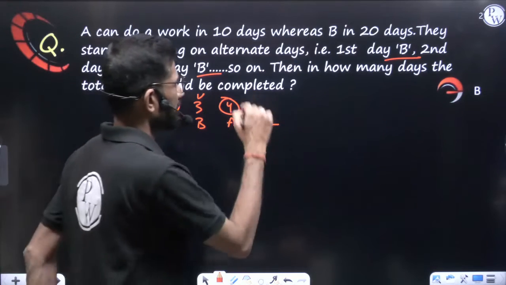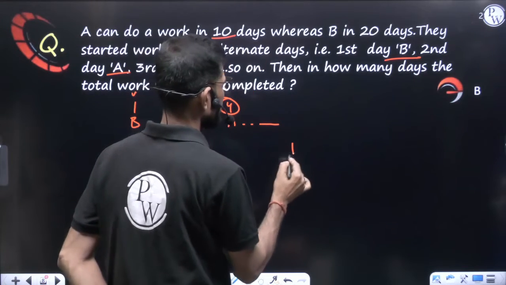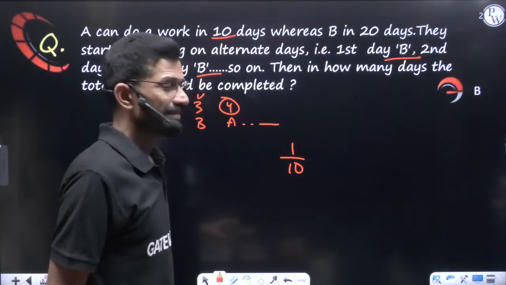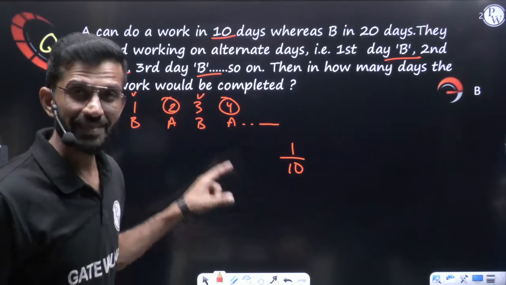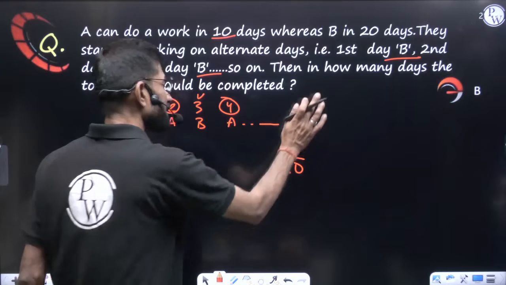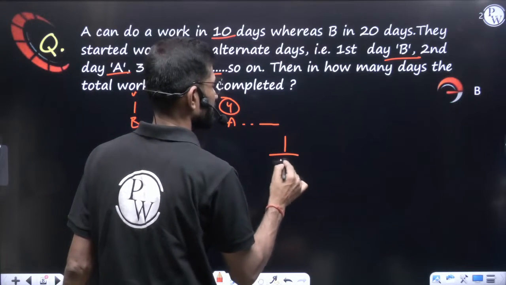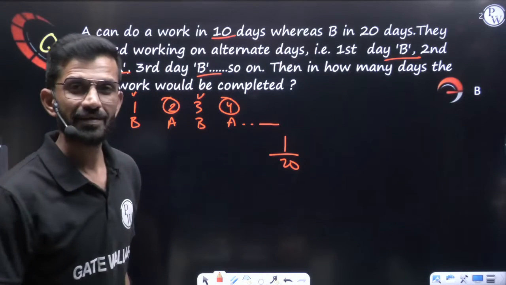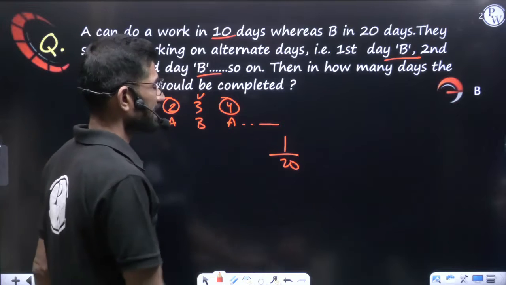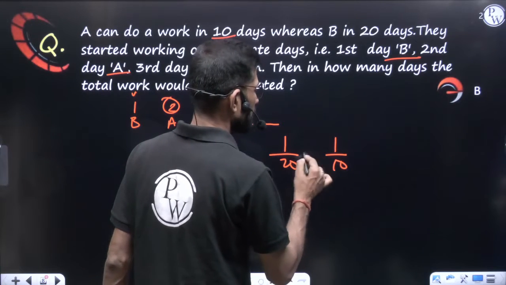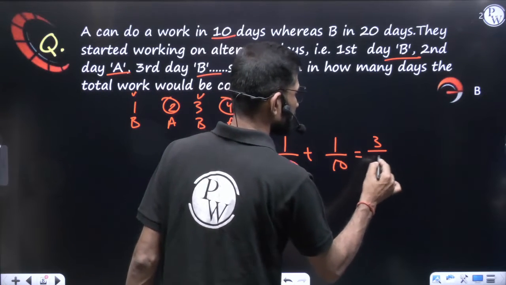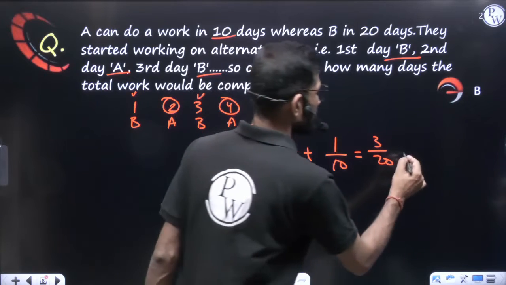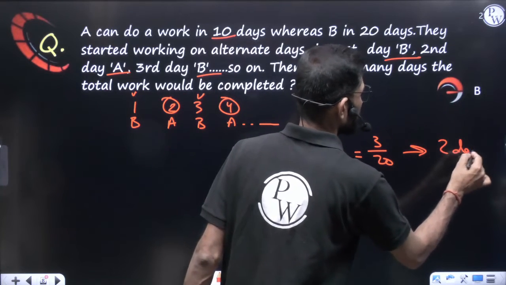Now first day A will come. How much work in 1 day he will do? 1 by 10, that is if A will come. But here A is not coming. First day who is coming? B is coming. So B's 1 day work, first day work, is 1 by 20. Second day A will come. Second day A will do how much work? 1 by 10. Both if you add, here also you will get 3 by 20. 3 by 20 is how many days' work? This is exactly 2 days' work.